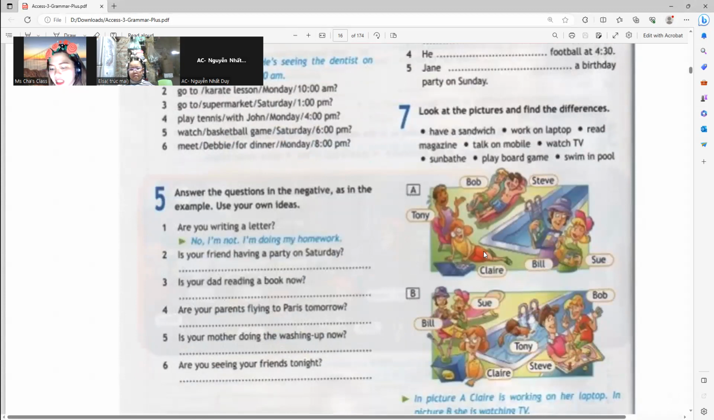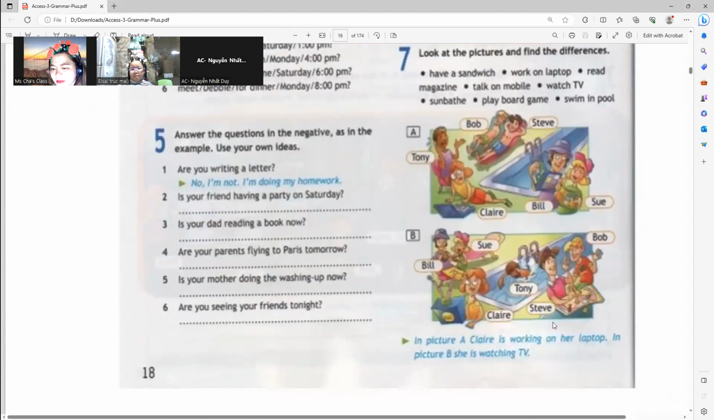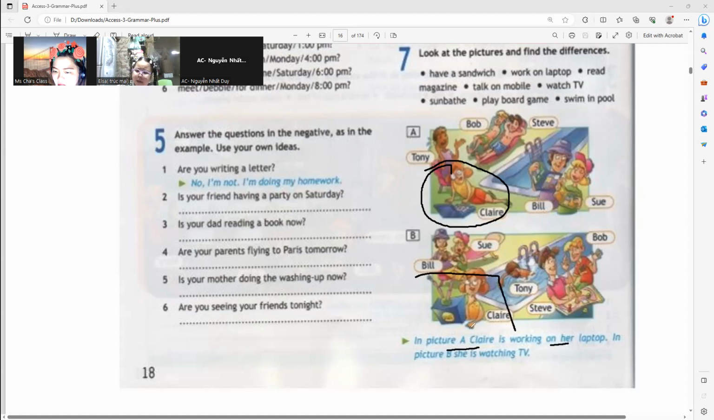But in here, Elsa, can you give it a try? How can you find the difference? Can you give it a try? In picture A, Claire is working on her laptop. In picture B, she is watching TV.